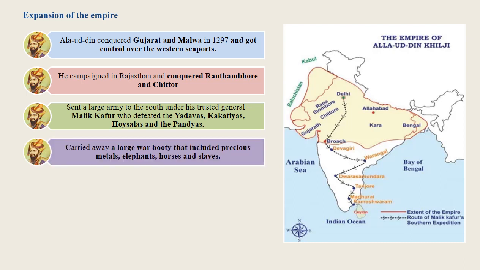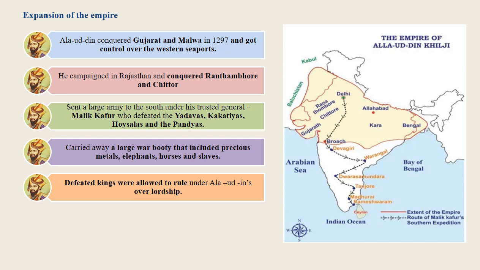He also carried away a large war booty that included precious metals, elephants, horses, and slaves. The defeated kings were allowed to rule, but they had to pay a tribute to Alauddin and acknowledge his overlordship. Towards the end of Alauddin's reign, his empire was as large as that of Emperor Ashoka.